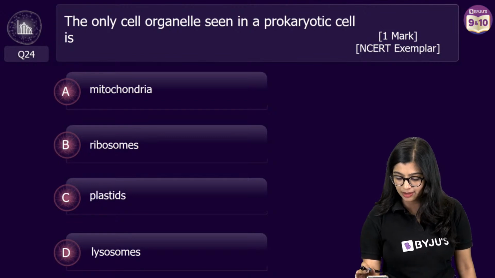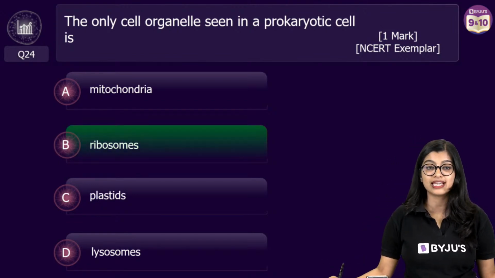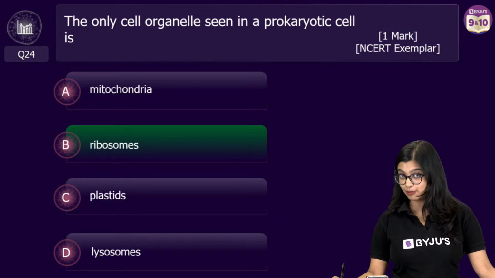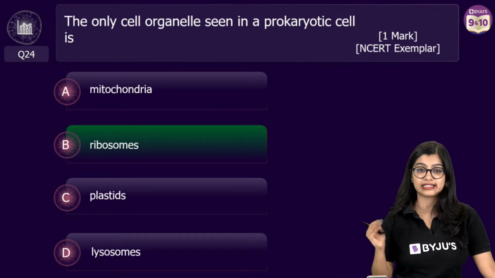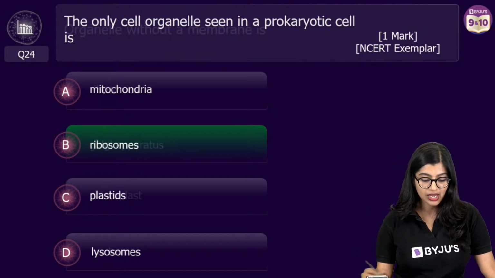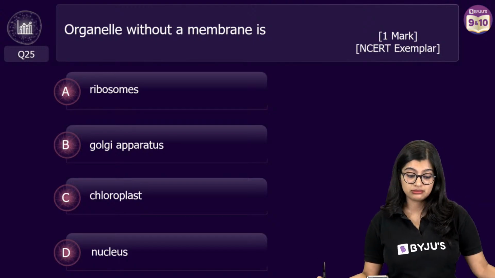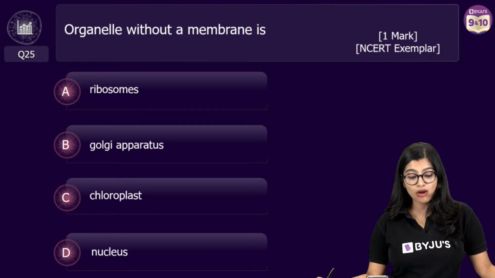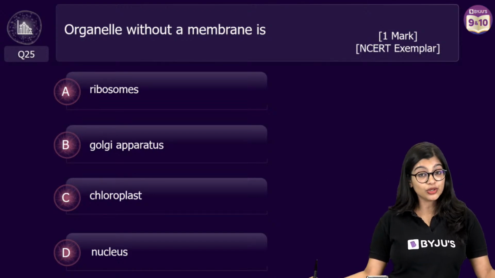Alright, so I think we can wind up the poll because all of you have got it correctly, because we know that ribosome is the only cell organelle which we find in prokaryotic cells, and we do not find membrane bound cell organelles in prokaryotic cells. Moving on to question number 5. An organelle without a membrane is what? Ribosome, Golgi, chloroplast or nucleus?